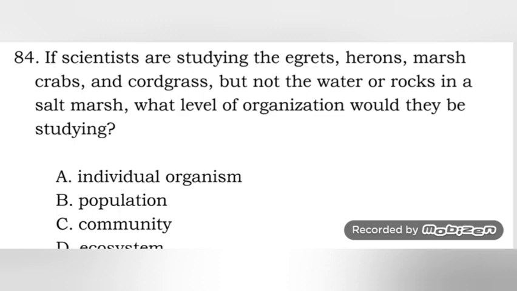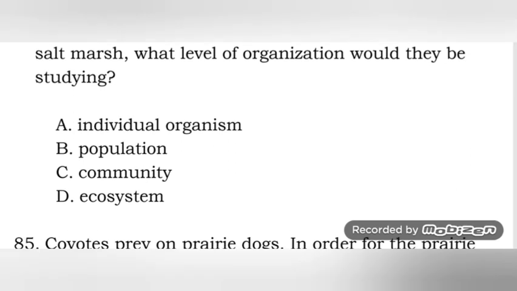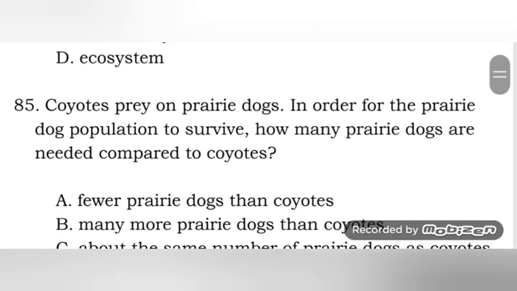Next one. If scientists are studying the egrets, herons, marsh crabs, and cordgrass, but not the water or rock in a salt marsh, what level of organization would they be studying? Individual organism, population, community, ecosystem. This is just community because this is just a group of populations. An ecosystem already involves the biotic and abiotic factors.